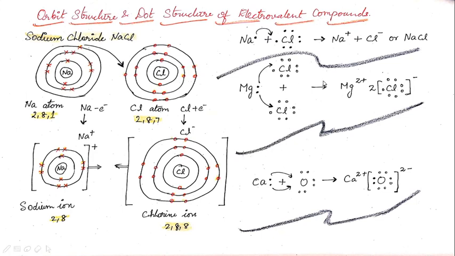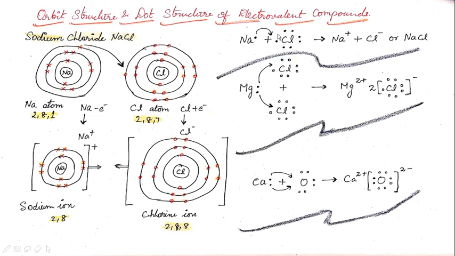What is the difference between the dot structure and orbital structure? In dot structure, we represent the elements with dots. We are not drawing the orbits here, we are just drawing the dots. The dots are nothing but the number of electrons present in the outer shell. In sodium we have only 1 electron in the outer shell, so I have represented it here.